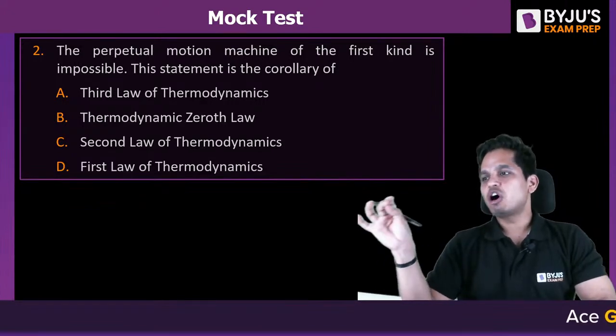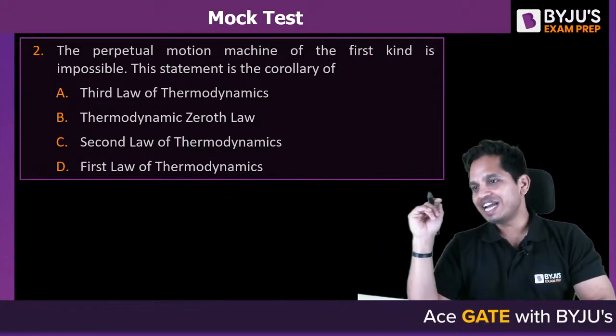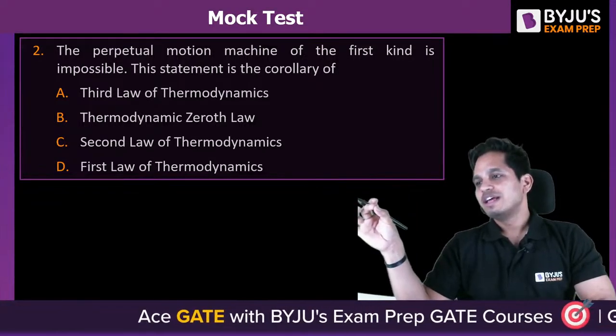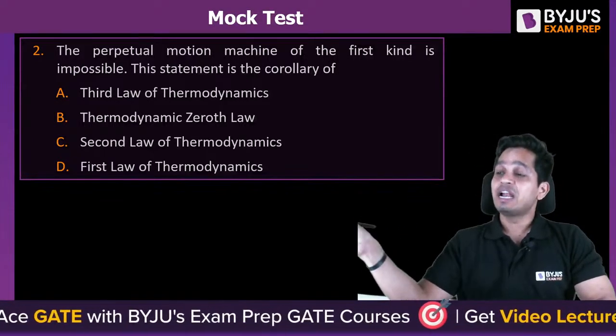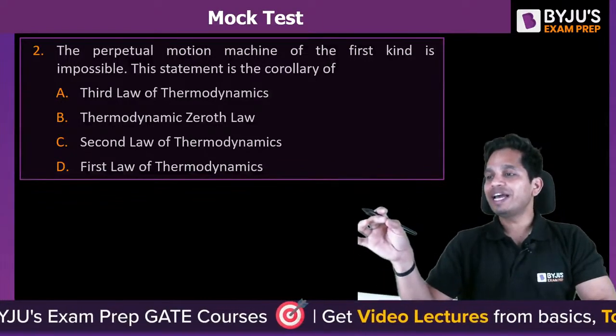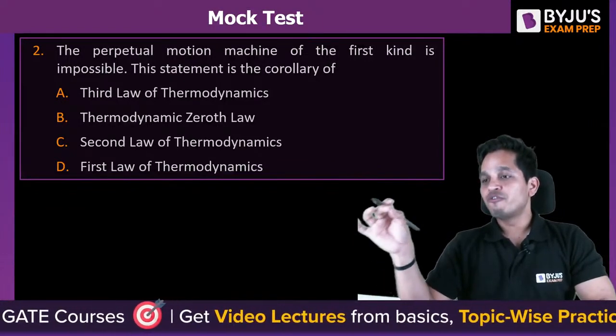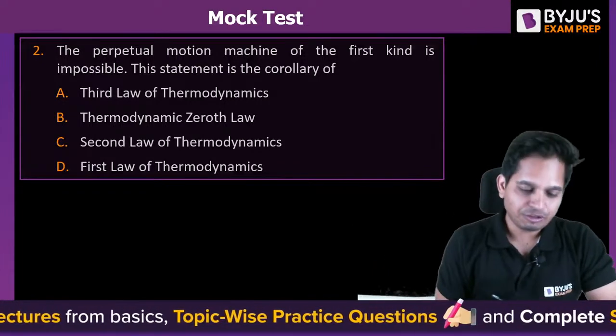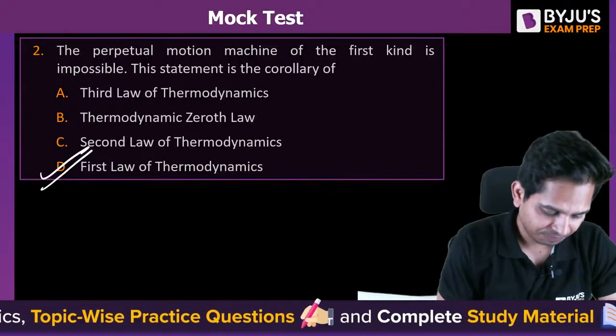Okay, first law of thermodynamics. Who was answering C? Aniket, why C? That is PMM2. PMM2 is given by the second law. PMM1 is given by the first law. Okay? Yes, Aniket, first law, very good.